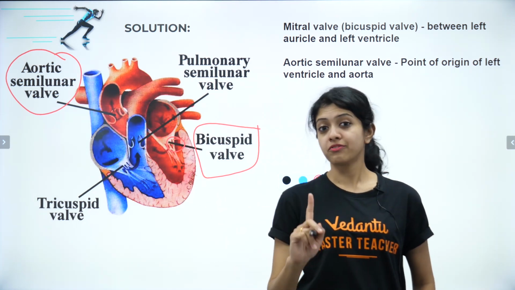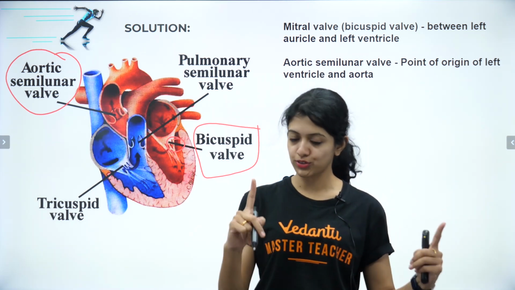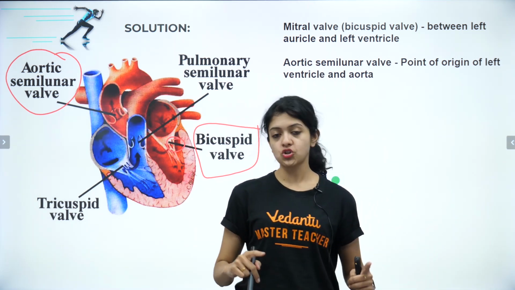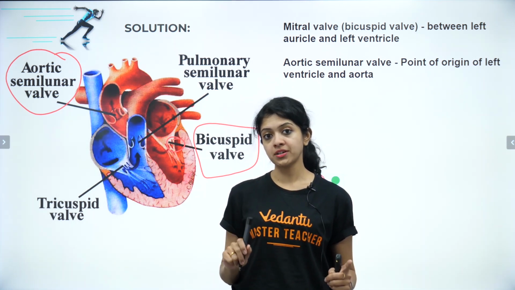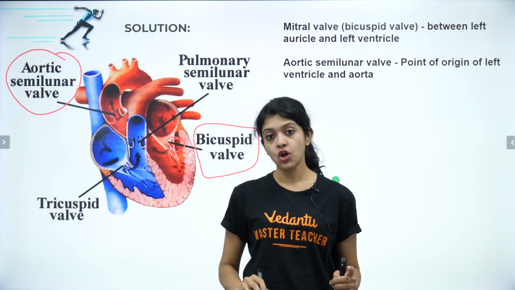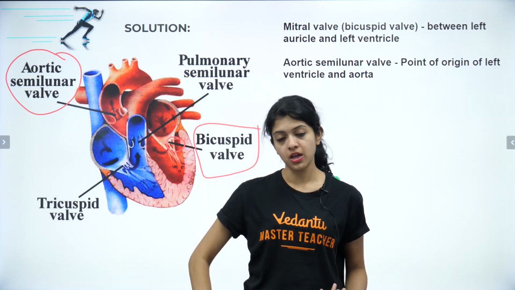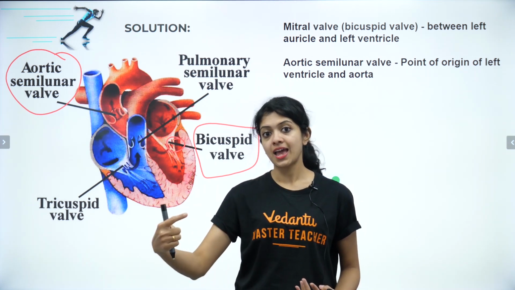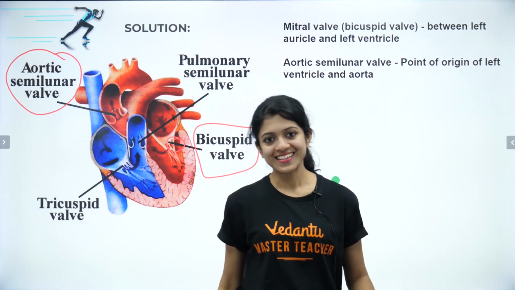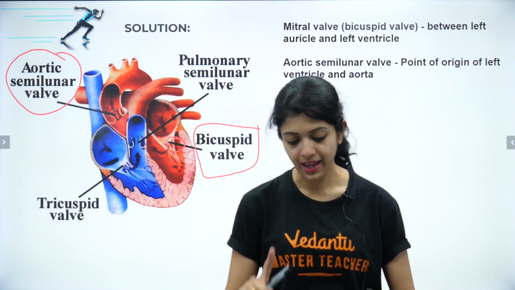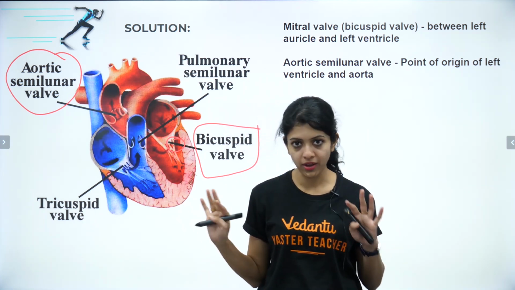As I said very, very clearly, you must know the difference between the right and left sides of the human heart. When you're writing it in your paper, imagine that you're drawing the heart of a patient who's lying in front of you and you are the surgeon. So what would be the patient's right and what would be your right? Opposite, right? Correct? Anyway, be clear about that and then you will never go wrong in this concept.